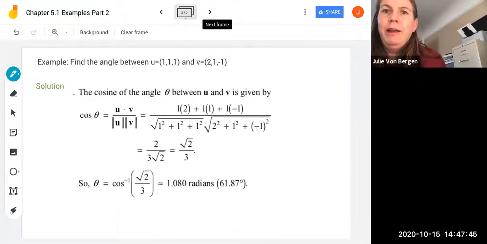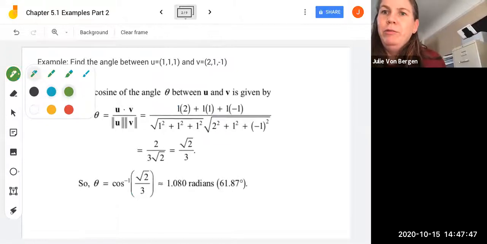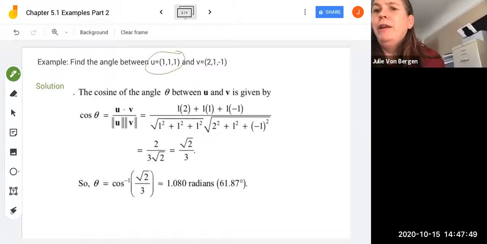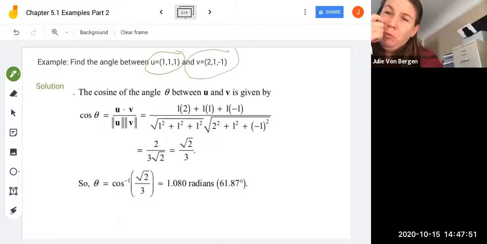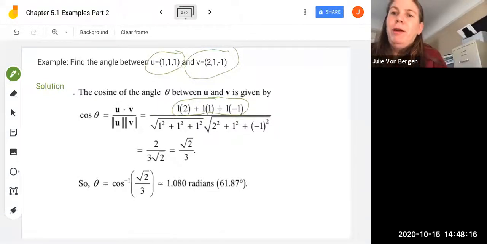Okay, let's take a look at another example. So now we're going to use points in R3. So we're going to have u is 1, 1, 1, and v is 2, 1, negative 1. These are vectors, I should say, in R3, and these are the endpoints of the vectors. So the cosine of the angle is going to be the dot product divided by the norms. So the dot product with our component-wise multiplication is 1 times 2 plus 1 times 1 plus 1 times negative 1. So we get the 2 on top.